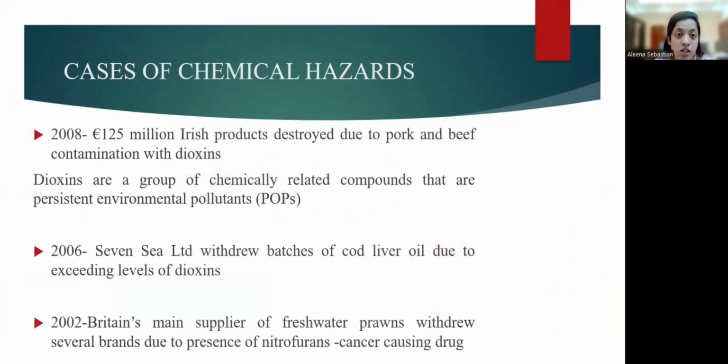So these are some of the cases of chemical hazards. In 2008, 125 million euros of Irish products were destroyed due to pork and beef contamination with dioxins. So what are dioxins? Dioxins are a group of chemically related compounds that are persistent environmental pollutants, okay, POPs. In 2006, Seven Seas Limited, manufacturers of cod liver oil, withdrew several batches of cod liver oil due to contamination with the same component, dioxins.